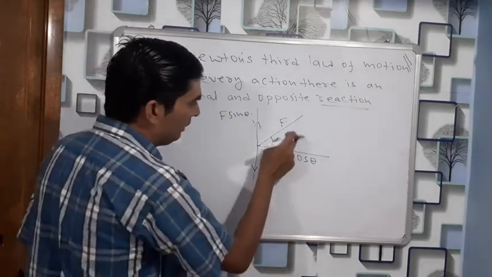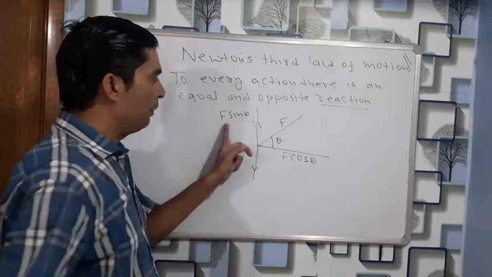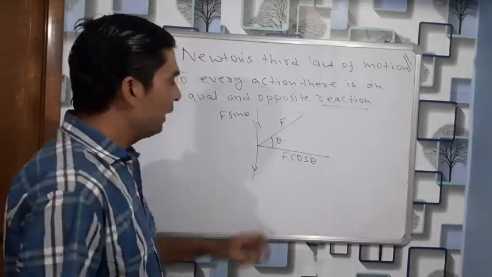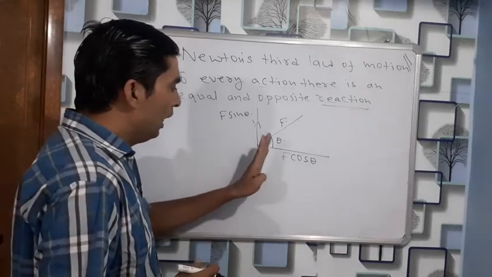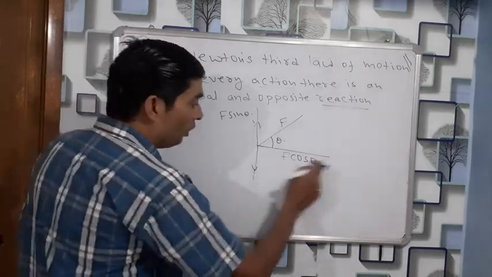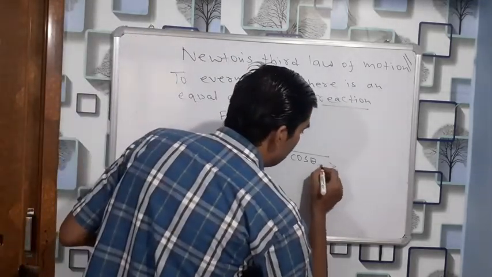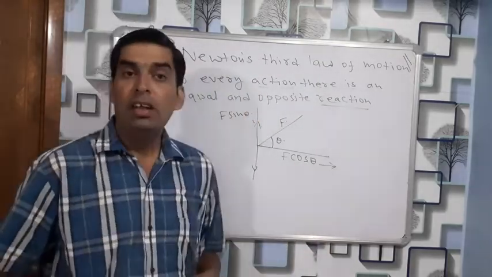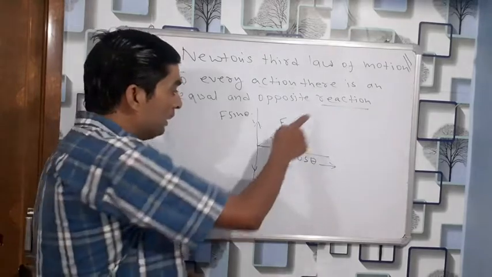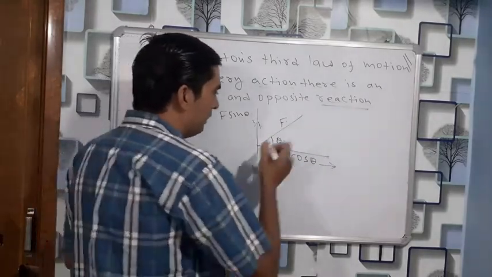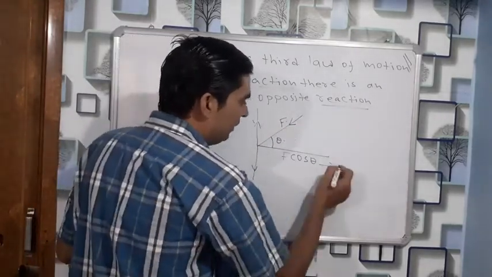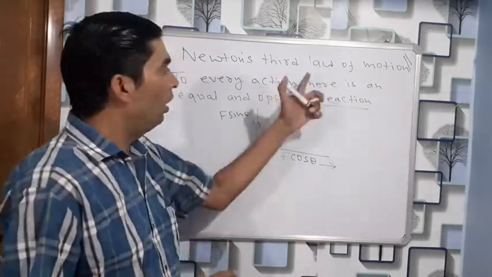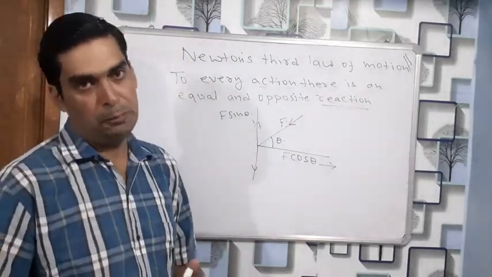Because this is B, this is H, and this is P, perpendicular. Trigonometry we will talk about in the next class, but let's have the idea that this F cos theta is moving us in the forward direction. So by this only we move in the forward direction. This is the action, and this is the reaction. So walking of a human being is an example of Newton's third law of motion.